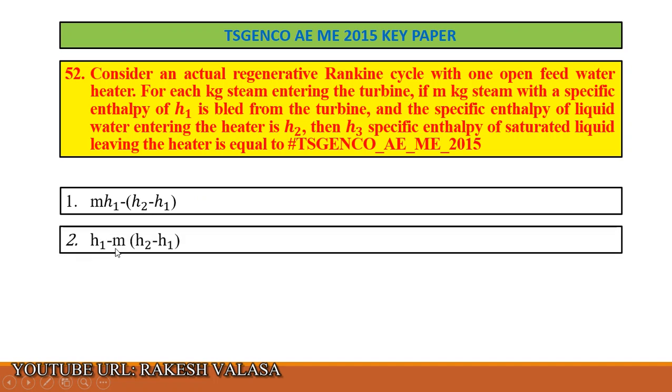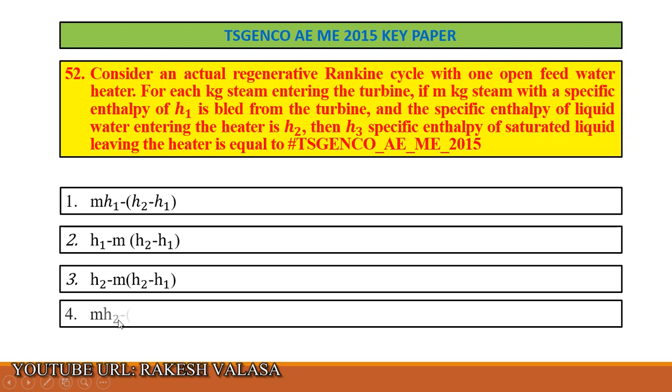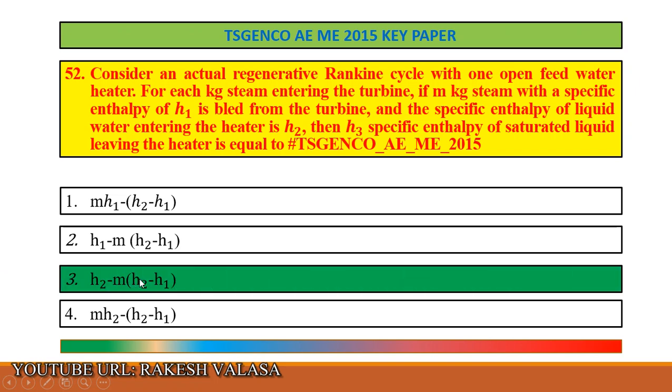Option 2, h1 minus m (h2 minus h1). Option 3, h2 minus m (h2 minus h1). Option 4, m h2 minus (h2 minus h1). The correct answer is option 3, that is h2 minus m (h2 minus h1).